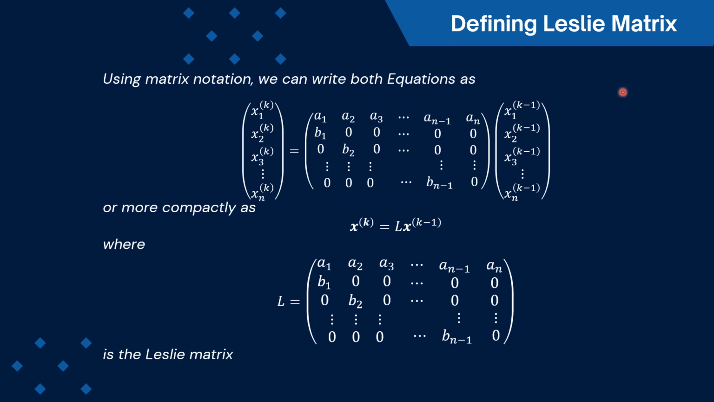And using matrix notation, we can write both equations like this. The column matrix equals the square matrix times the column matrix. Or more compactly, we can write it as xk equals L times x(k minus 1), where L, the square n by n matrix with entries a1, a2, a3, and so on, is the Leslie matrix.